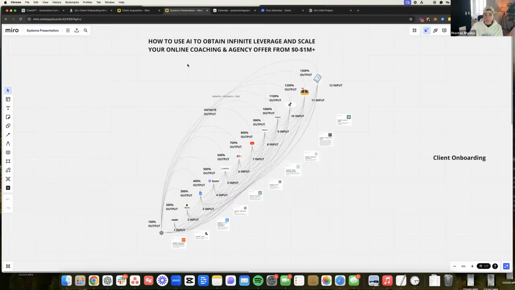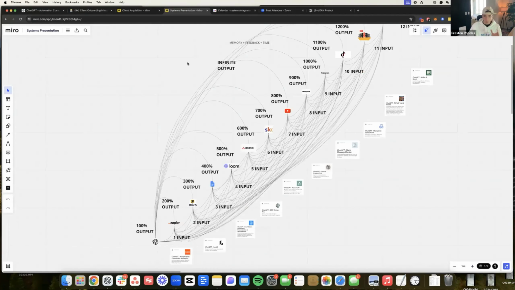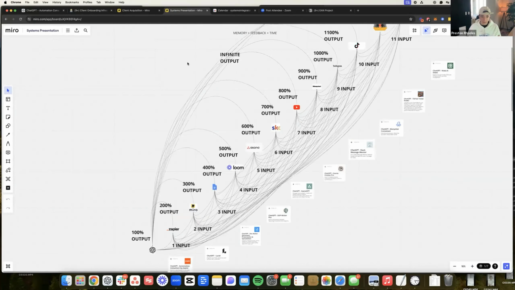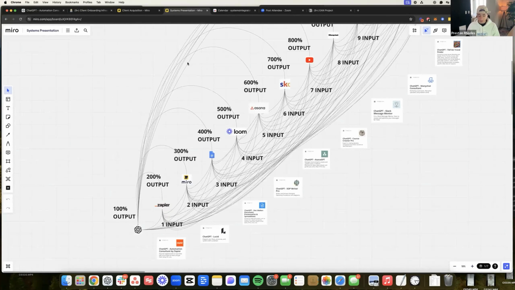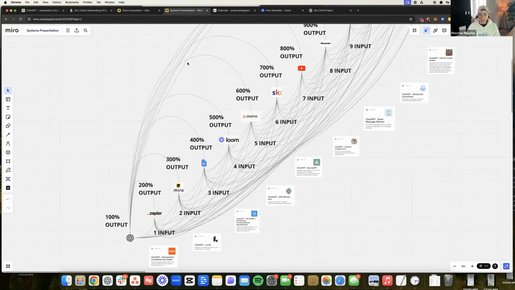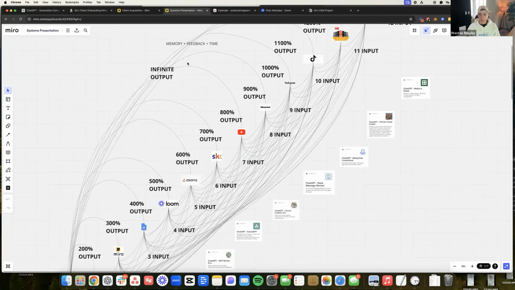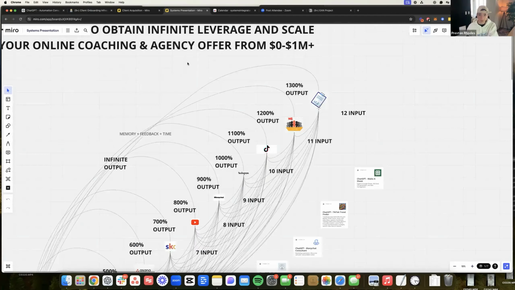I have found an insanely leveraged way to scale our business from $0 to $1 million with this exact framework. And it looks very complicated because it is very complicated. I'm going to break it down to you guys so that it's very simple to understand. But I essentially created a process that allows us to have unlimited output to create automations, create documentation on them, create standard operating procedures on them, assign them to team members, repurpose them within our school program and within our content to then set them up as conversion mechanisms to give us all of that.